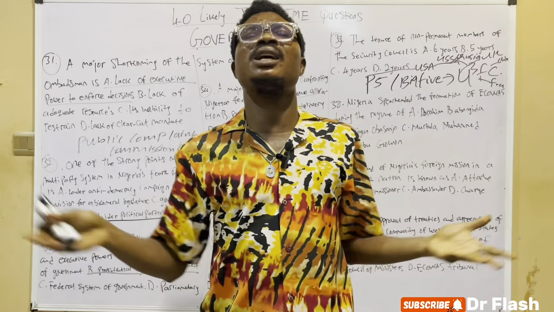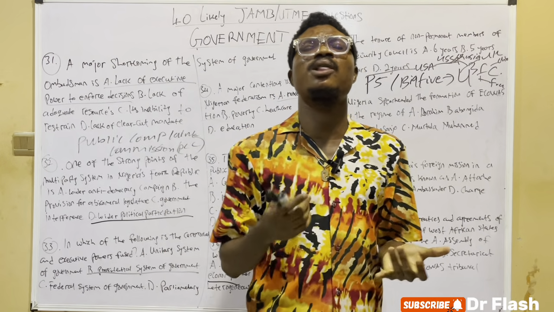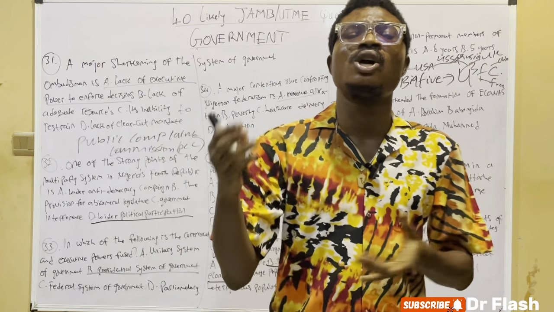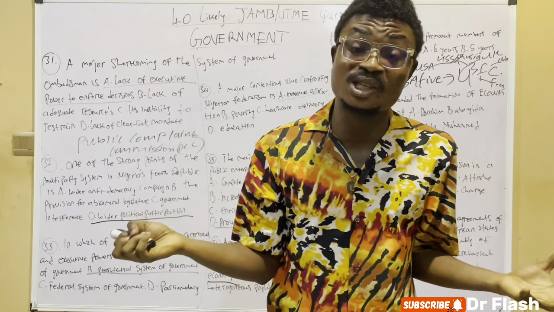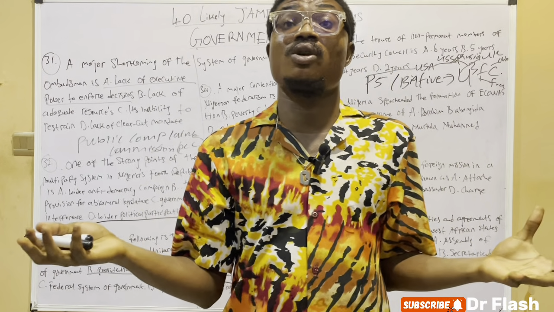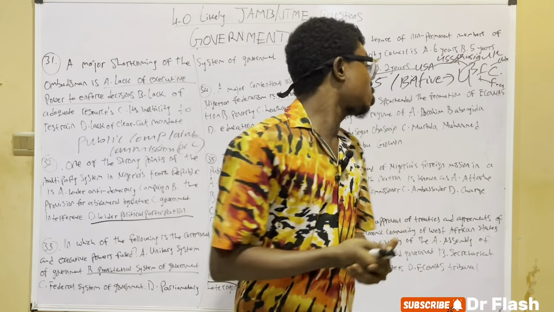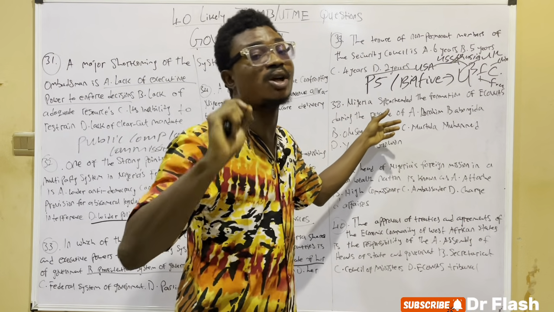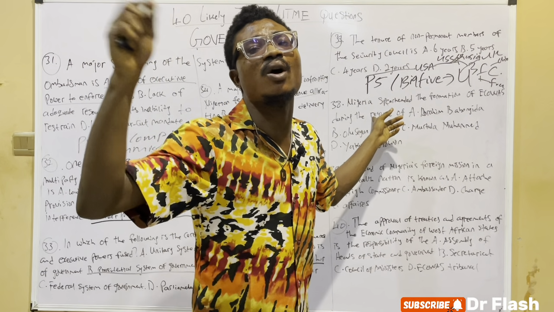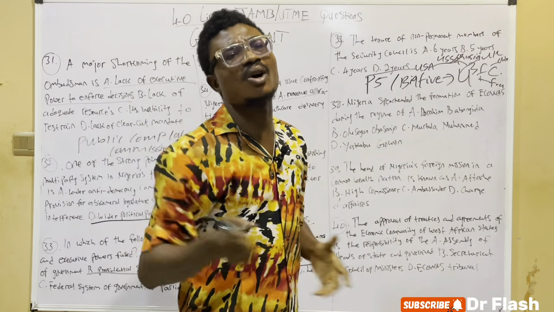When we were taught international organizations, we were told that ECOWAS belongs to the economic organizations, OPEC belongs to the cartel organizations, UNO belongs to the multi-international organizations, and OAU belongs to the regional or continental organizations.